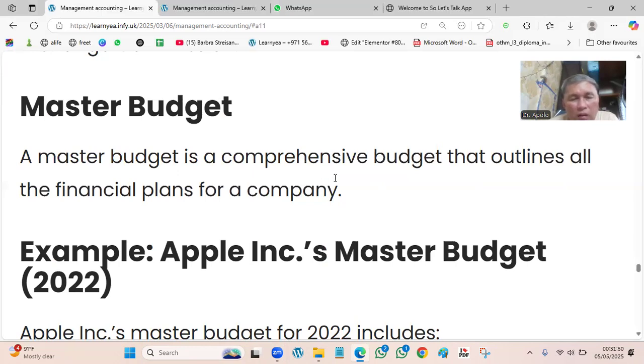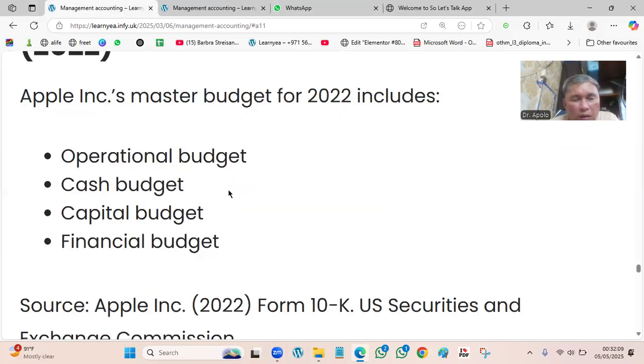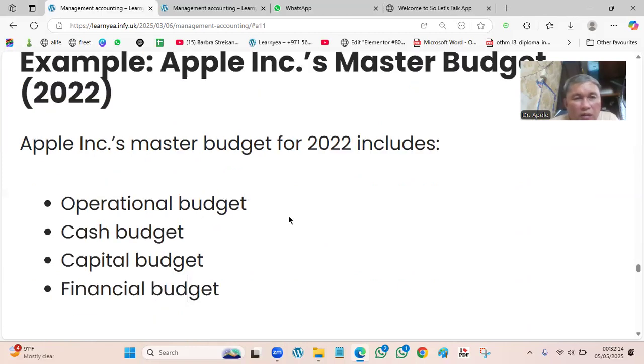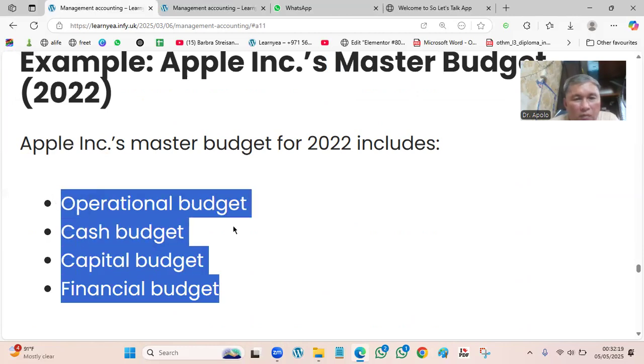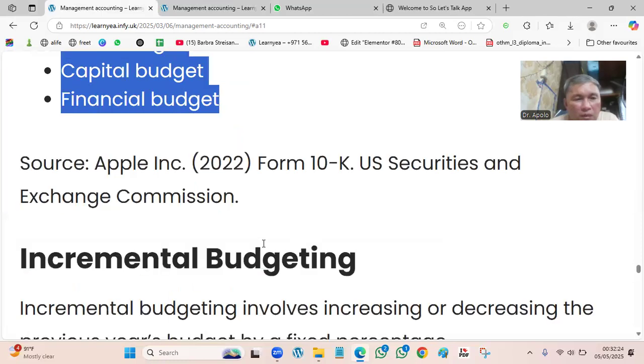The finance officer will get all these financial requirements from the other organizations, like marketing, production, logistics, and so on and so forth. Example, the master budget for Apple. We have the operational budget, cash budget, capital budget, and financial budget. All these things are being allocated by the manager. So these are the elements of the master budget. So that's our report.